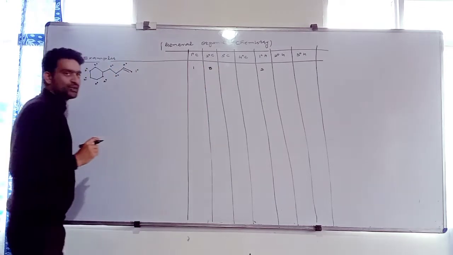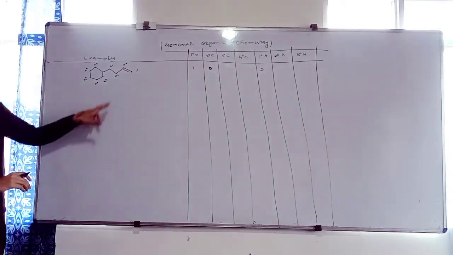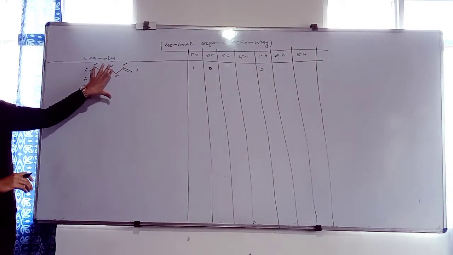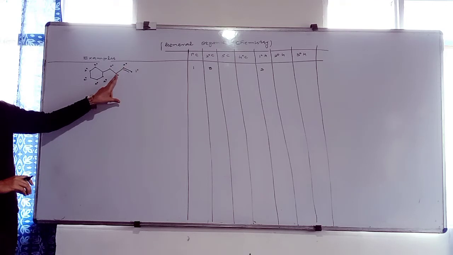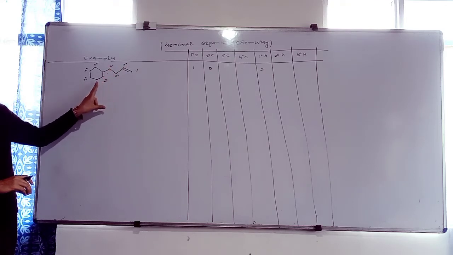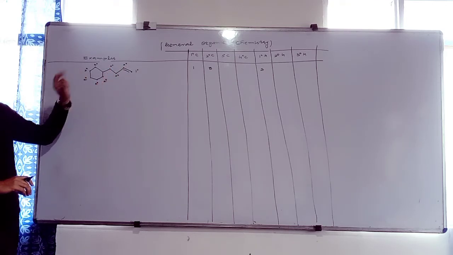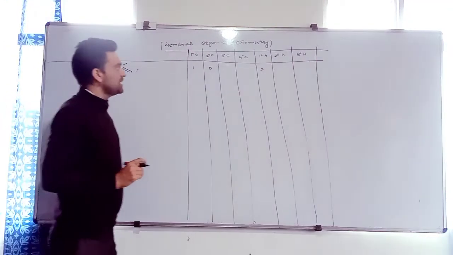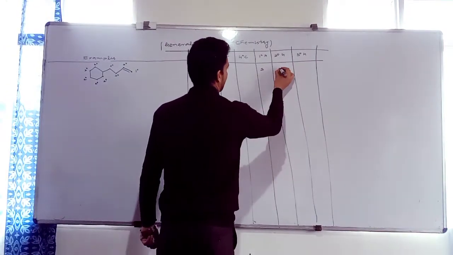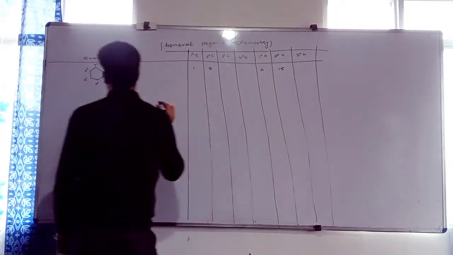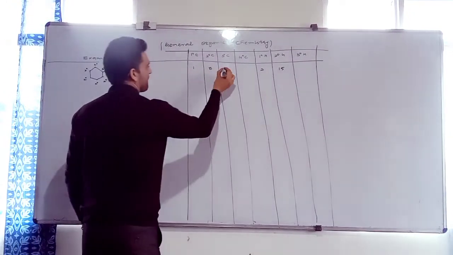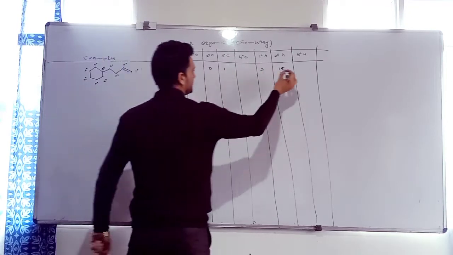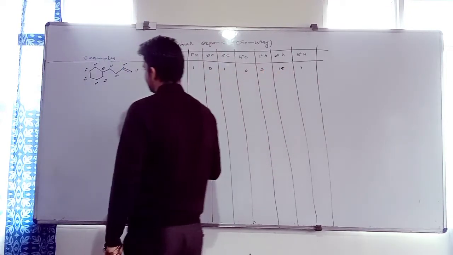How many 2 degree hydrogens are present? Out of this, the rest are 7. 7 into 2, 14. 14 plus 1, 15. Check it. 1 2 3 4 5 6 7 8 9 10 11 12 13 14 15. 2 degree hydrogens are 15. How many 3 degree carbons are present? Only one. This is a 3 degree carbon. 3 degree hydrogen is also 1 and 4 degree carbon is 0.